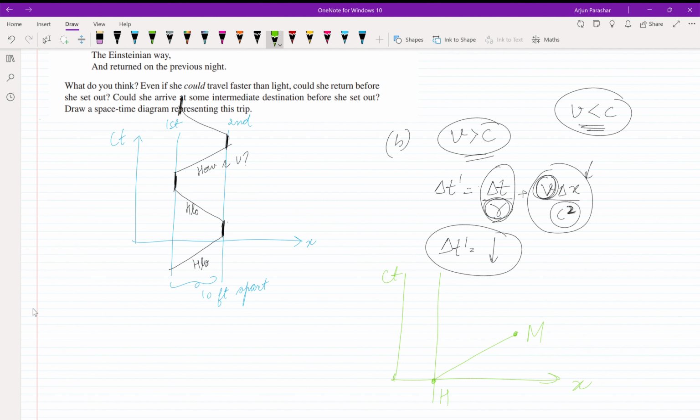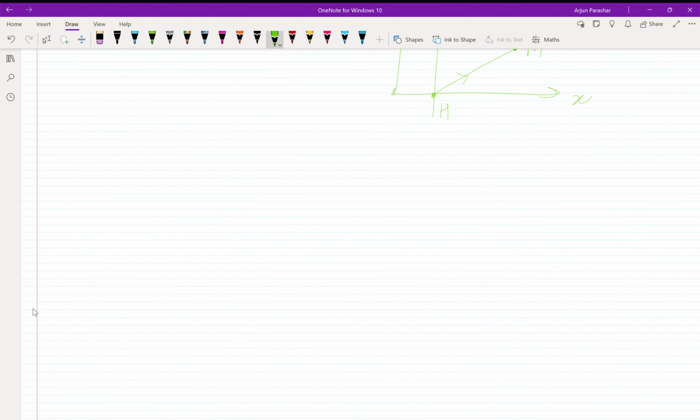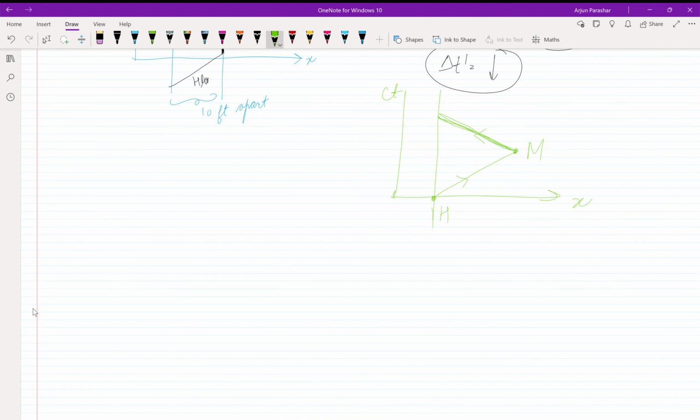But now in the space-time diagram, as we can see that as she is returning, time is also increasing, and the distance from her house is the same. So in our axis, we can see that she went from here to here. We can see that time is increasing. So she didn't come on the previous night. Coming on the previous night means she has decreased the time axis. She returned somewhere here, but in our axis time is increasing.